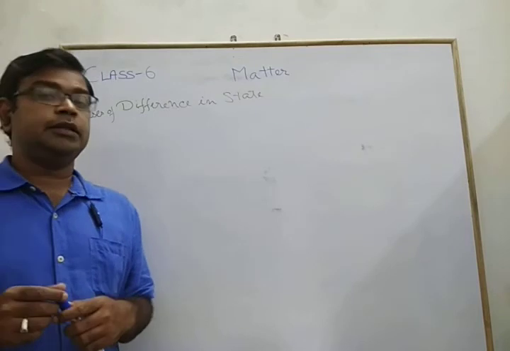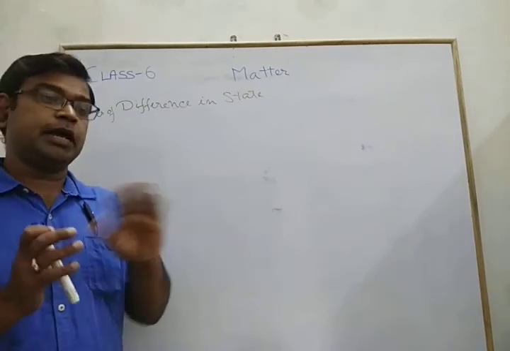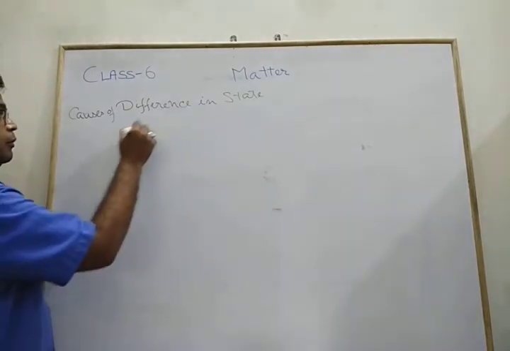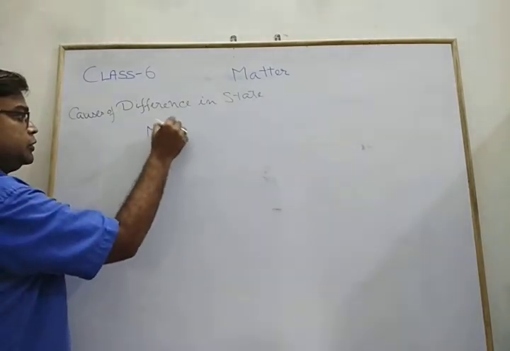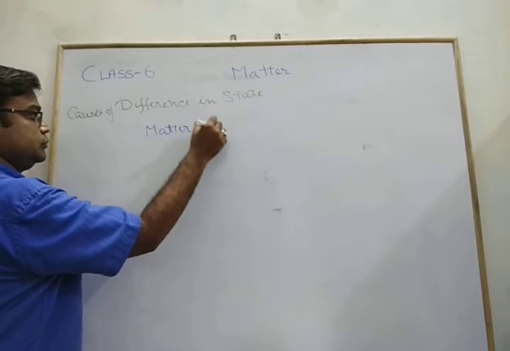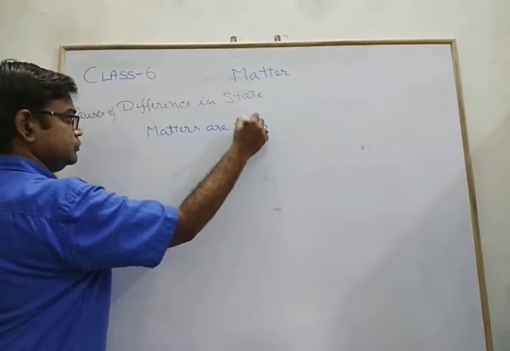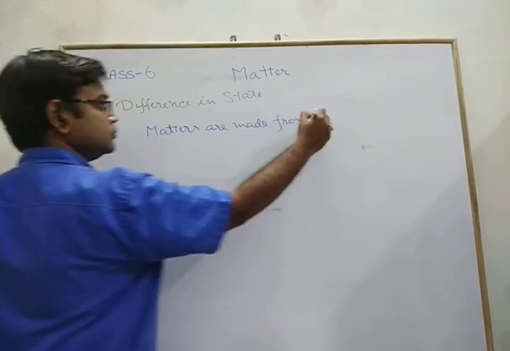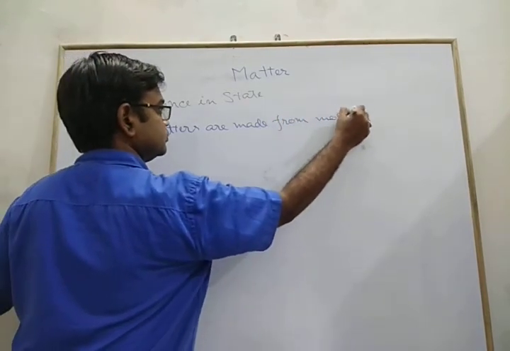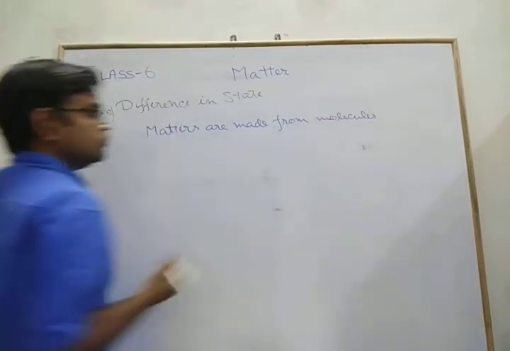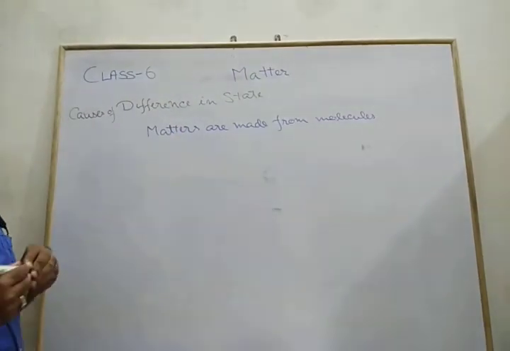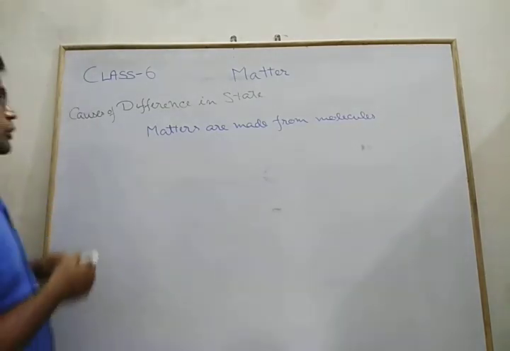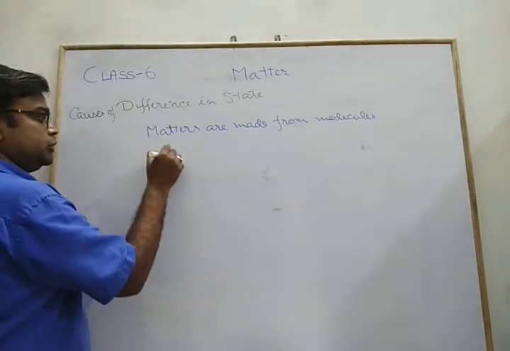Molecules inside the matter, inside the substance, attract each other. So molecules attract each other.